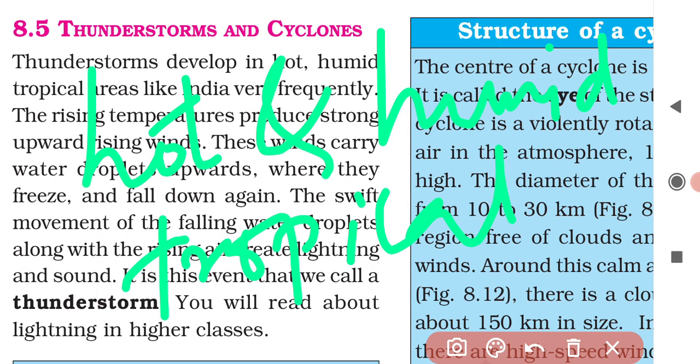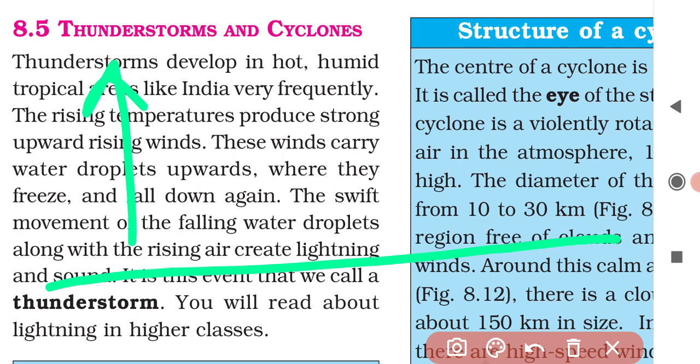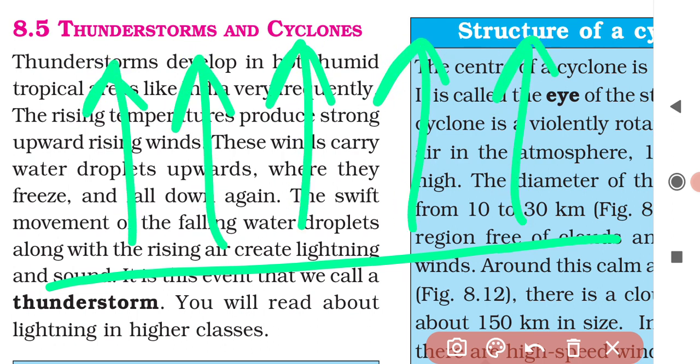Why? Because the heat of the tropical area warms up the air, and this warm air will rise up. The humidity of the tropical areas provides the water vapor for the formation of clouds. So the heat warms up the air, making it rise upwards in the atmosphere, whereas the humidity provides the water vapor for the formation of clouds.